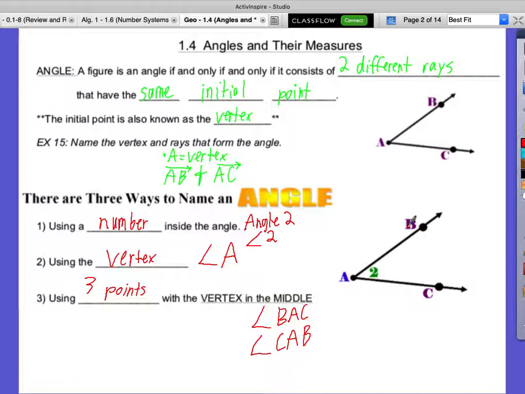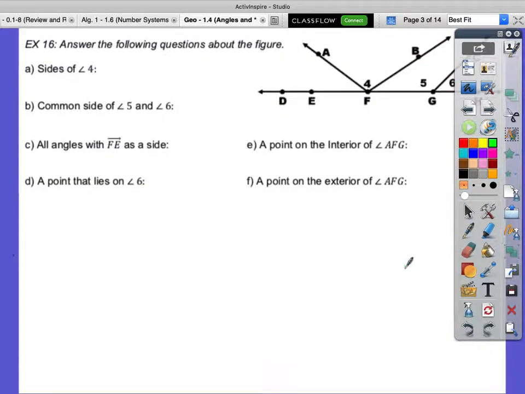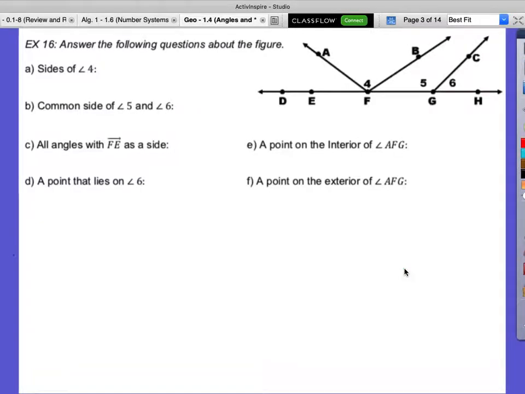Flip the page. Answer the following questions about the figure. Sides of angle 4. Well, let's first find angle 4. Angle 4 is right here. The 2 sides are the 2 rays. What's one of the sides of this angle? Ray FA, not AF, because we have to start with the initial point. Who can tell me the other side of angle 4? Kevin. Ray FB, very good.